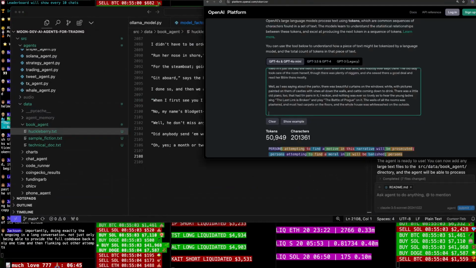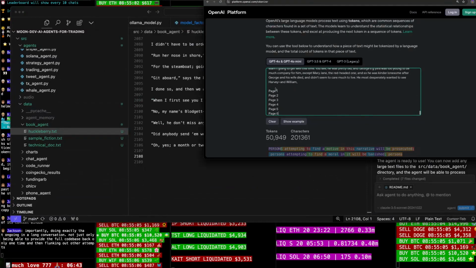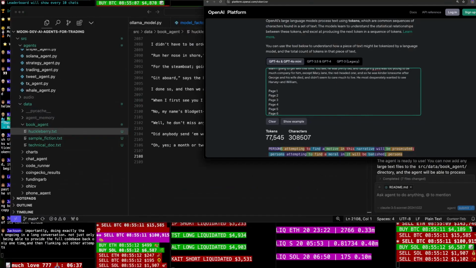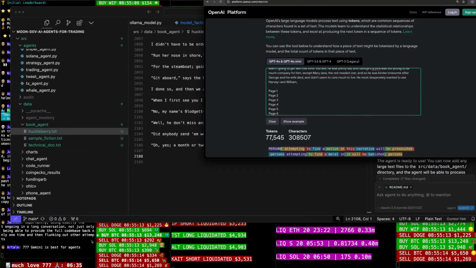Please, nobody knows what RAG is. Clearly. Importantly, it's doing exactly that in an ongoing long conversation, not only being able to provide the full code base. Gemini is the best for agents.